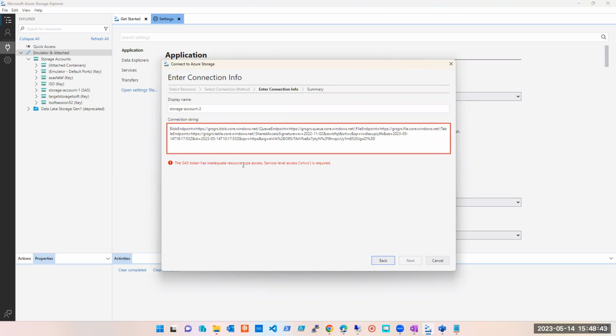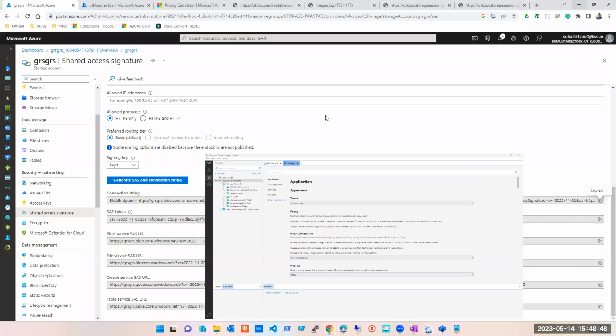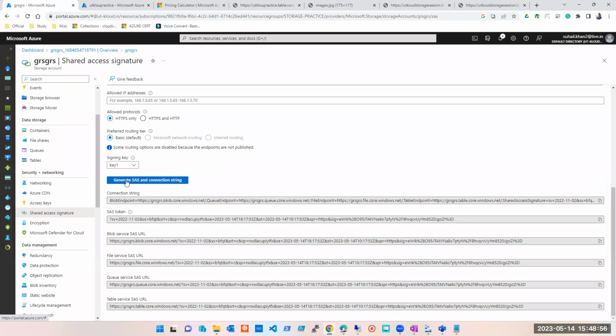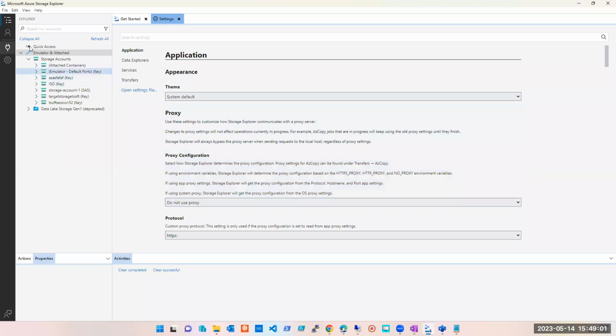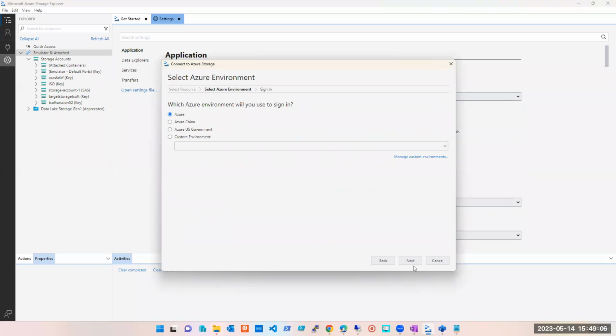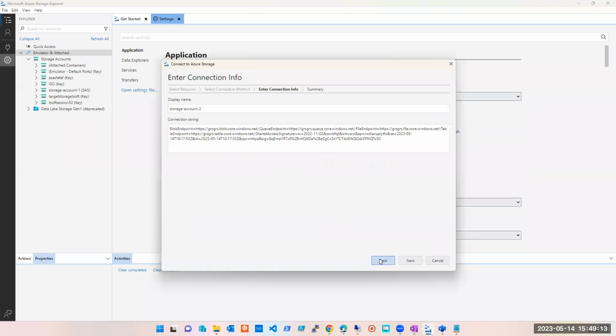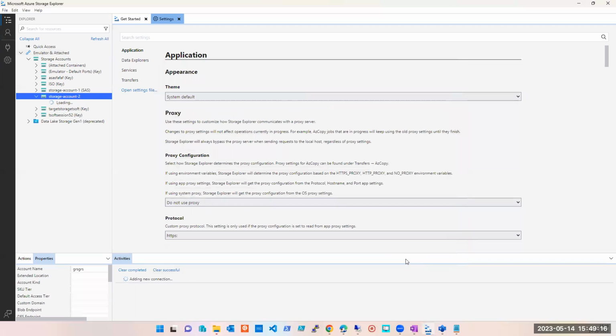SAS token has inadequate resource type, service level access is required. Something is missing here. Let's see what it says. What is missing? Service. I'm giving object also. Again, I'll have to generate the key. Sorry, not subscription, storage account. Connection string, let's see if it works. Storage account 2, I can give any name. Here it is, I am connected.